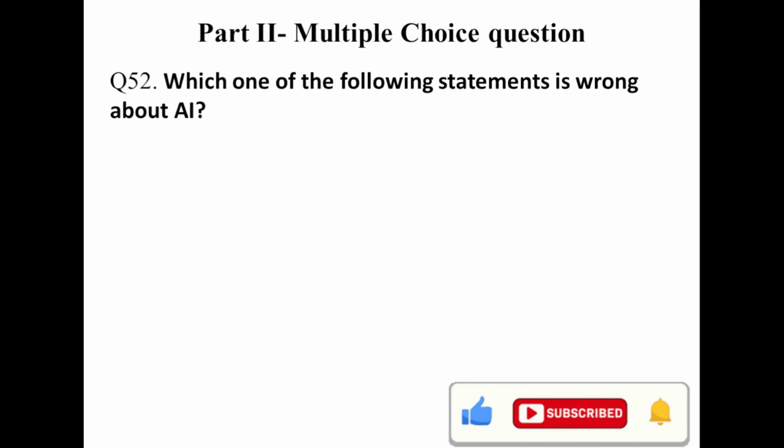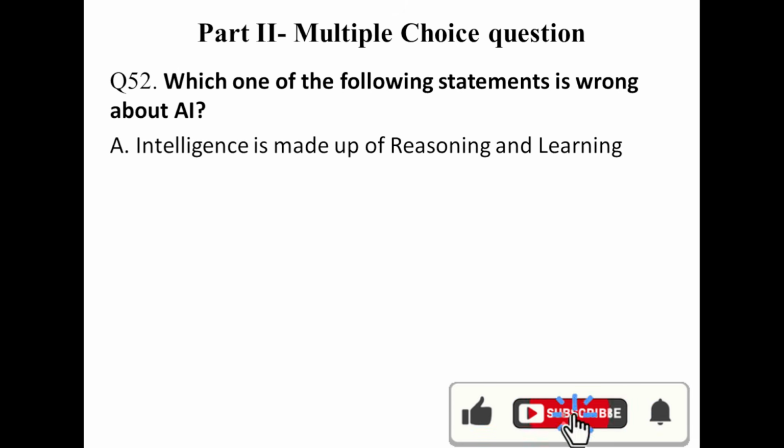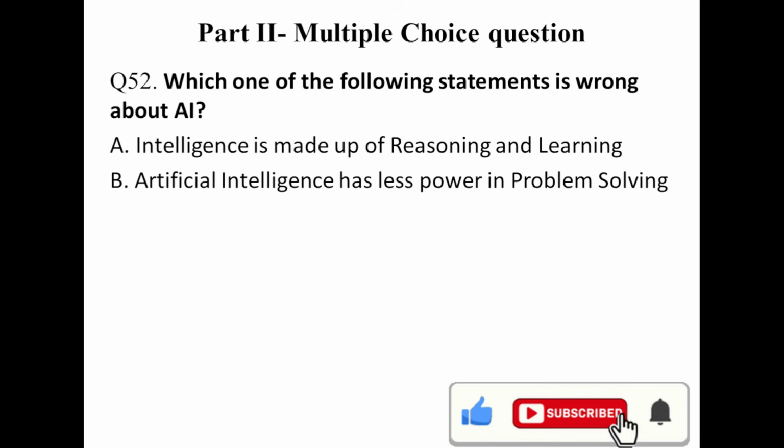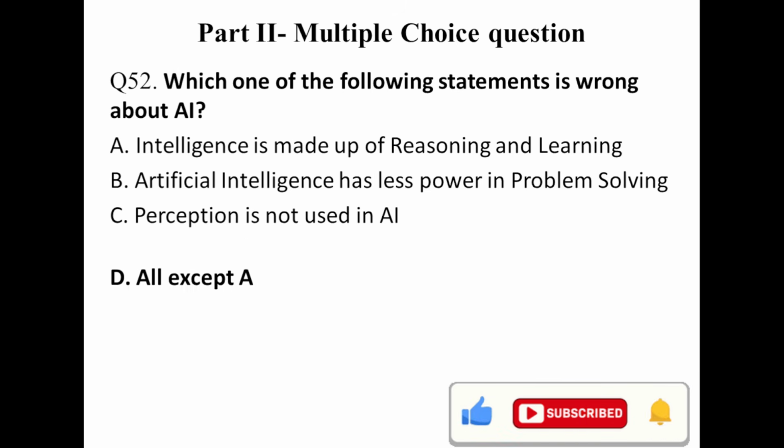Question number 52. Which one of the following statements is wrong about AI? Intelligence is made up of reasoning and learning. This is right. Artificial intelligence has less power in problem solving. Perception is not used in AI. C is wrong. All except A are wrong.